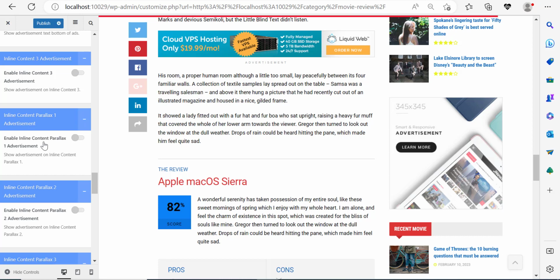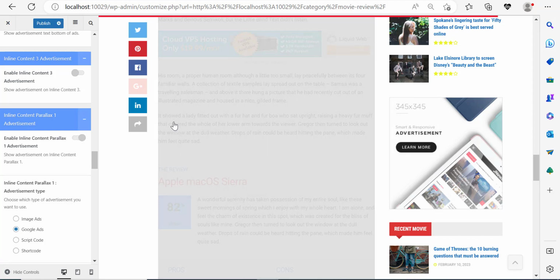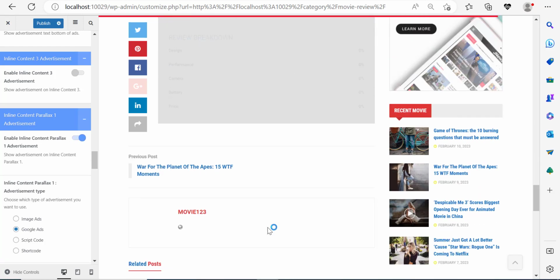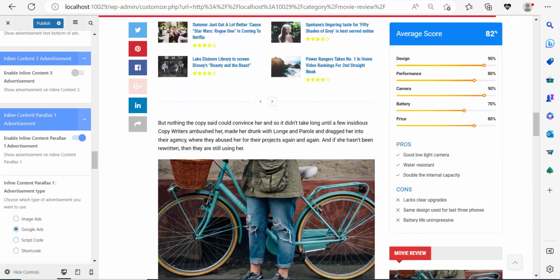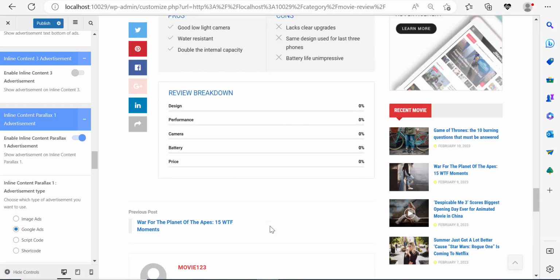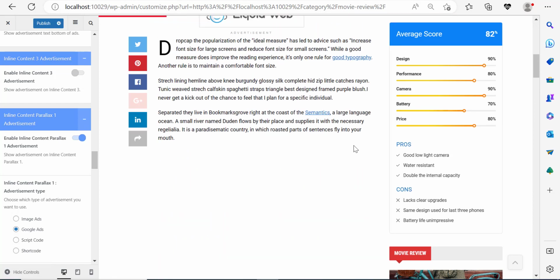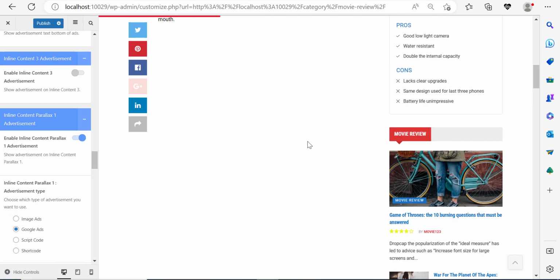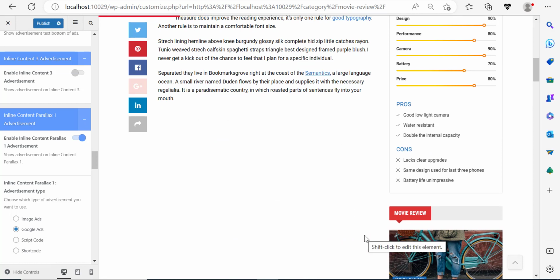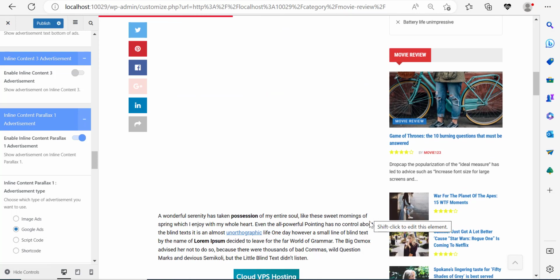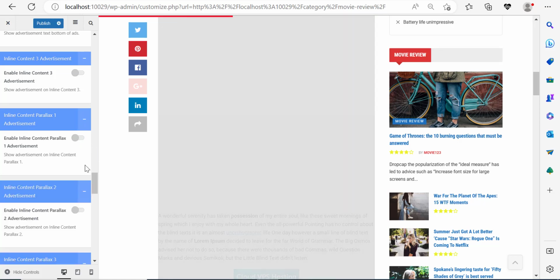If you enable inline content parallax, it's actually going to take a huge space. Because it's an ad that takes a huge space, it's going to add a huge gap inside of your blog. You can see that the gap was added. And this is only useful if you have a big ad that stands out, or maybe if you want to show a newsletter sign up ad or something. But I'm just going to disable this.